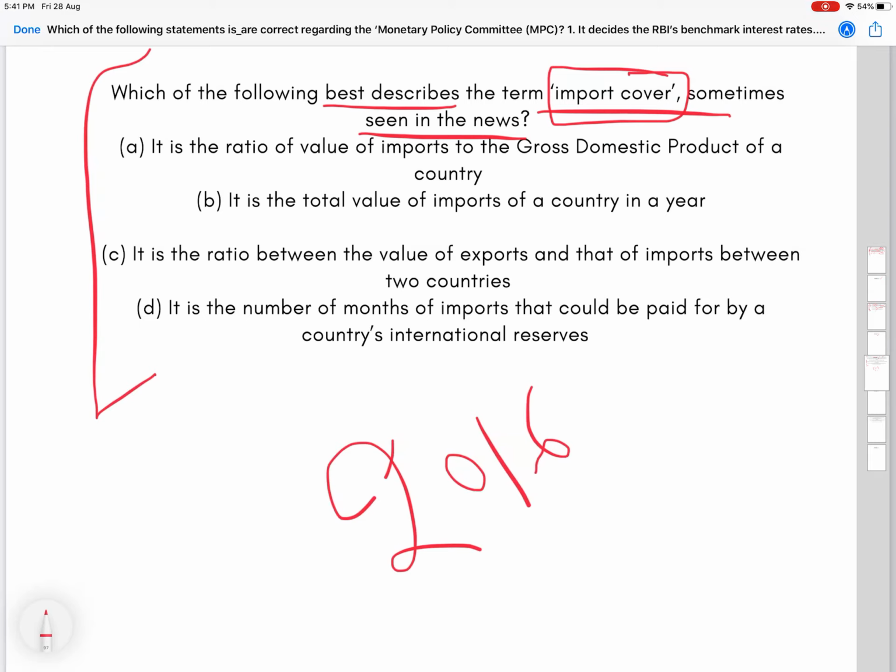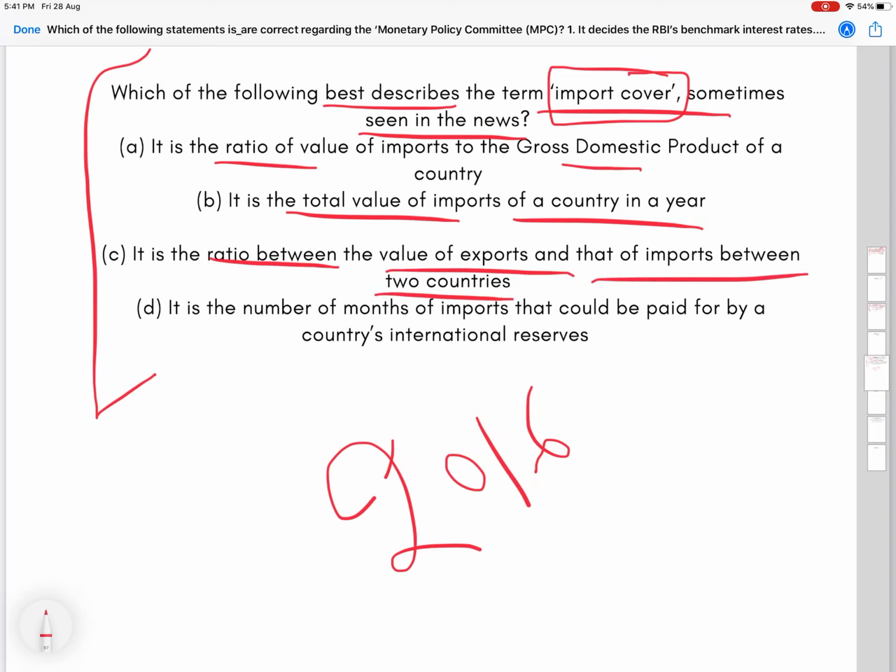So what is that? Number one, it is the ratio of value of imports to the GDP. Second is it is the total value of imports of a country in a year. Third is it is the ratio between the value of exports and that of imports between two countries. And the last is it is the number of months of imports that could be paid for by a country's international reserves. So answer is really simple.